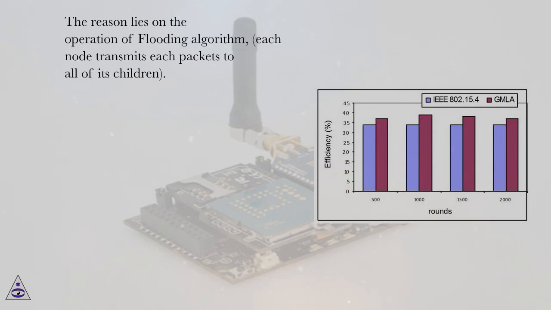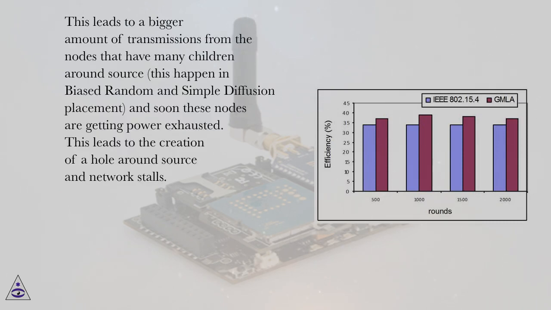The reason lies in the operation of the flooding algorithm: each node transmits each packet to all of its children. This leads to a bigger amount of transmissions from the nodes that have many children around source. This happened in biased random and simple diffusion placement, and soon these nodes get power exhausted. This leads to the creation of a hole around source and the network stalls.